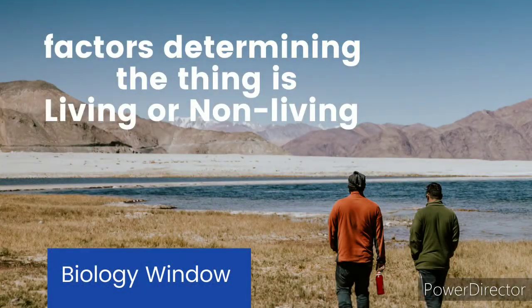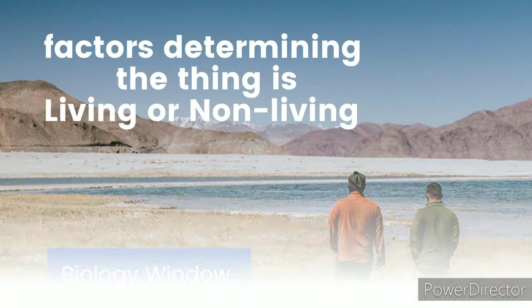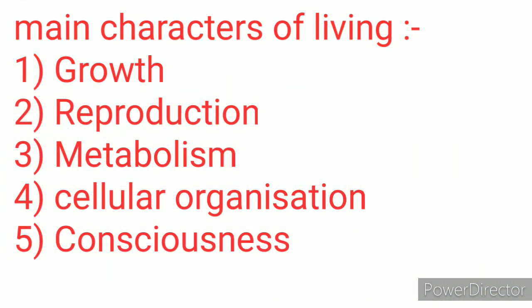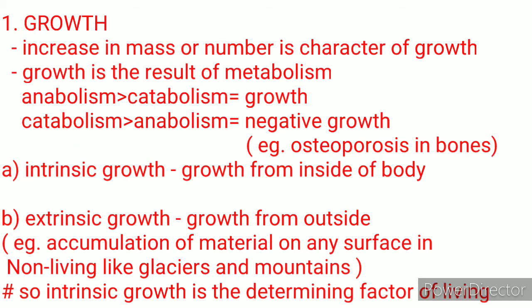In this video, we are going to discuss the factors determining whether a thing is living or non-living. The main characters of living are growth, reproduction, metabolism, cellular organization, and consciousness. Factor number 1, growth. Growth is an increase in mass or number.